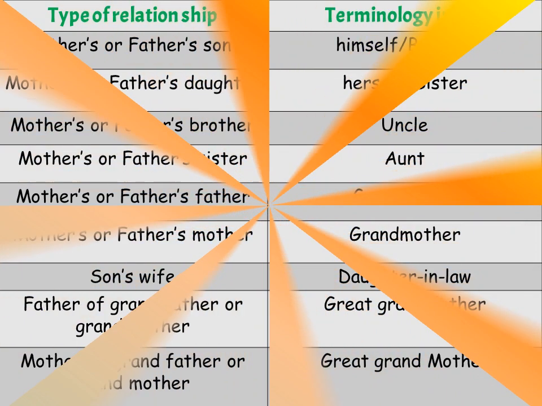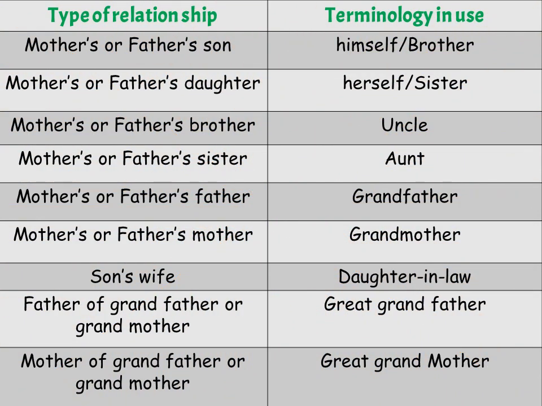Blood relations are a considerable part of competitive exams in the reasoning section. So before going further, let us understand the terminology that is used for relationships. In this table, I have given the type of relationship and the terminology in use for the relationship. If the question states mother's or father's son, it refers to himself or his brother. If it states mother's or father's daughter, then it refers to herself or her sister.